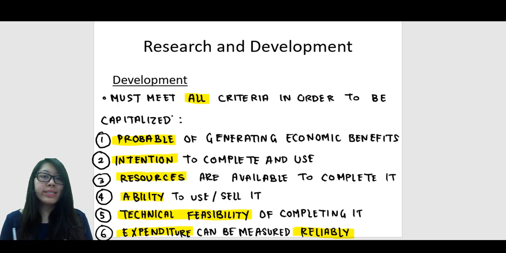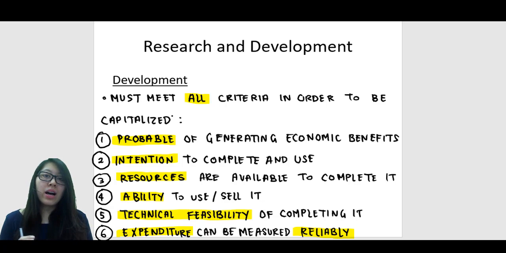So we should gather information on the costs of the raw materials that we are going to use, by how much is going to be needed in the future, and if there are going to be any fluctuations in prices, those must also be considered. So everything that we gather, all of those costs, they all have to be reliable in a way. So the estimation has to be very accurate for us to be able to capitalize the amount. So there you have it.